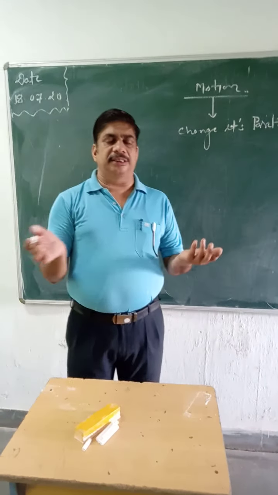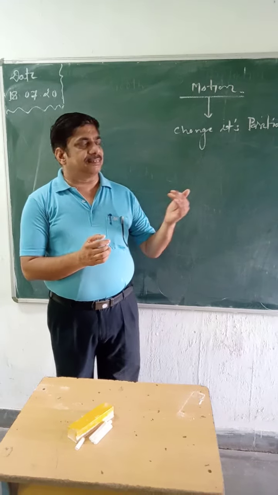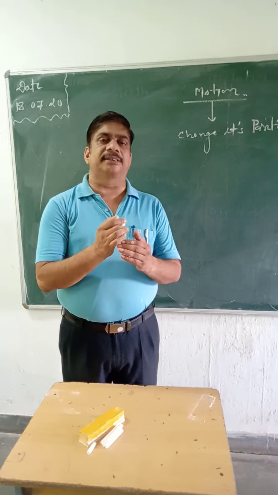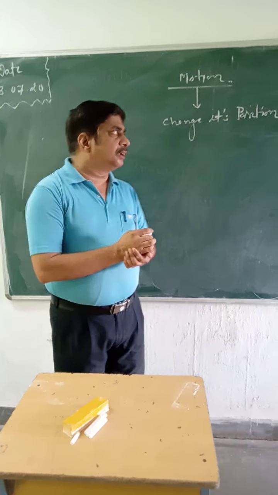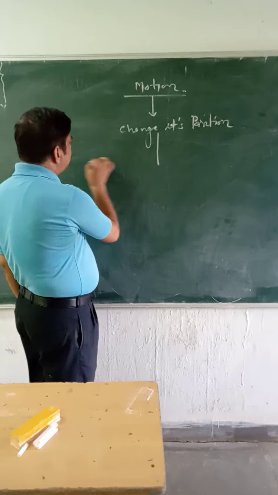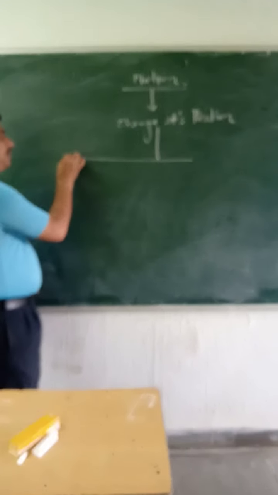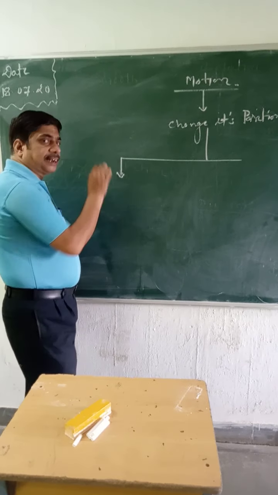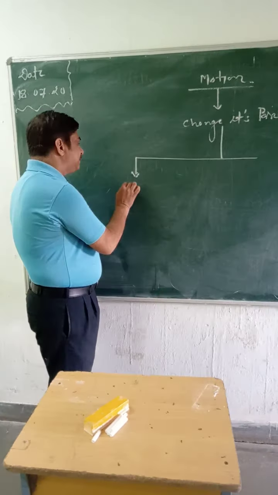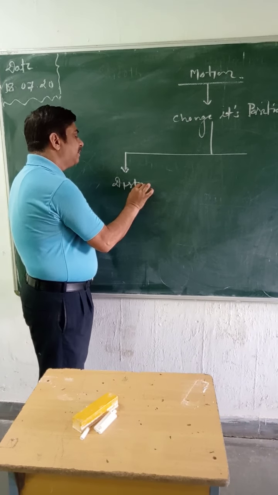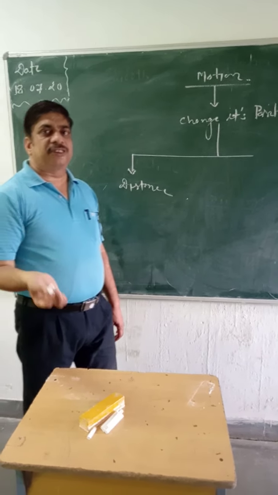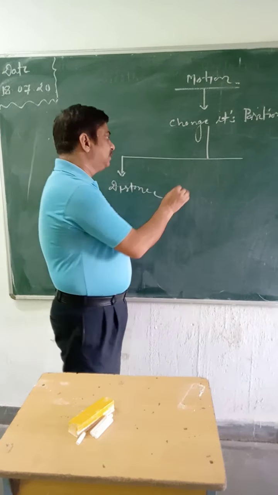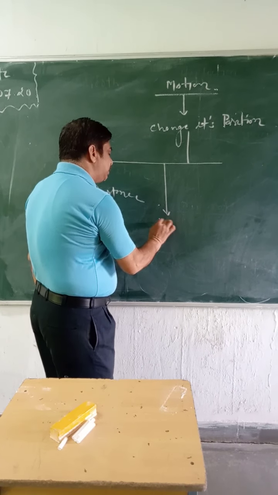You can see when the bus is running on the road, how can you describe the motion of the bus? You can describe it this way: how far the bus is from the starting point, that is distance, and how far the bus is and in what direction, that is the displacement.